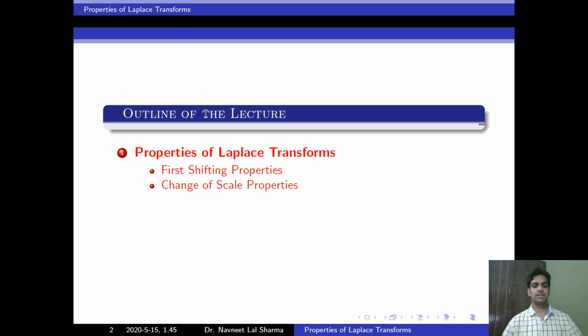In this topic, I will cover the properties of Laplace transform. First, shifting property, change of scale property. After that, examples and questions based on both properties. Let's start with the first shifting property.